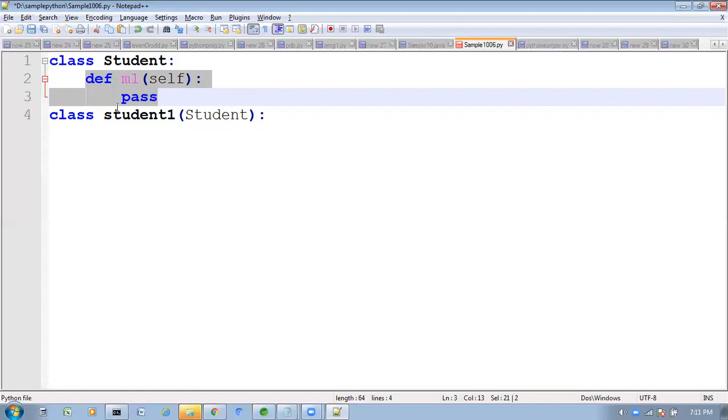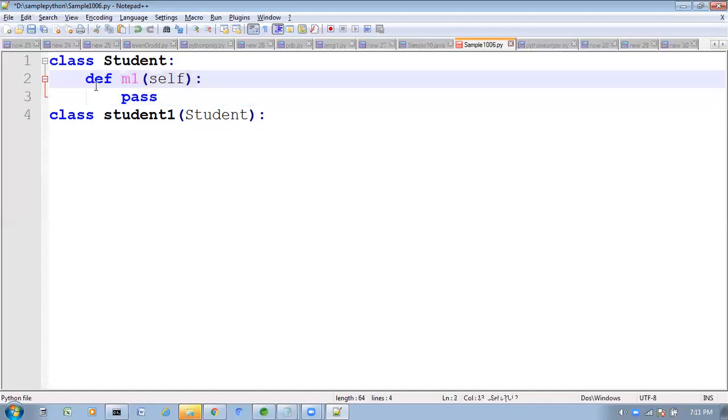Why? Because whenever we extend a parent class, whatever properties are available inside that parent class automatically come to the child class through the inheritance concept. Now the child is responsible for filling in that M1 method.